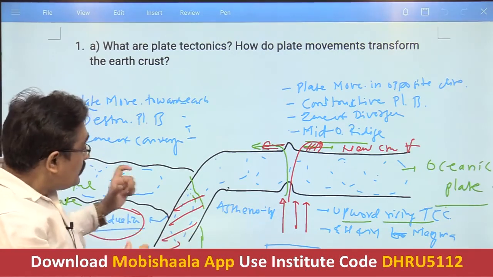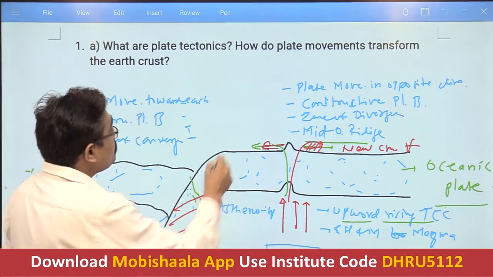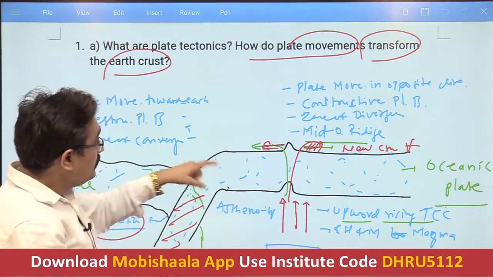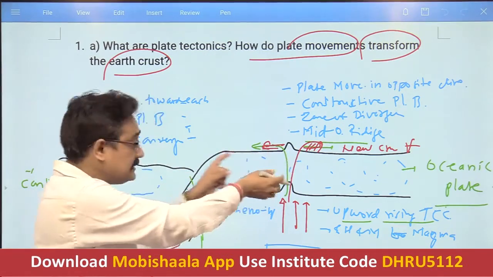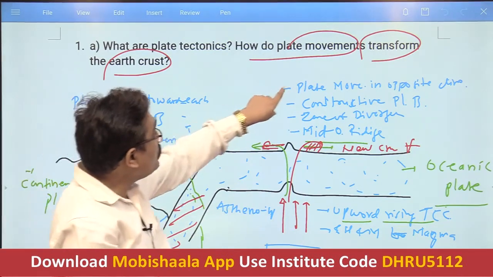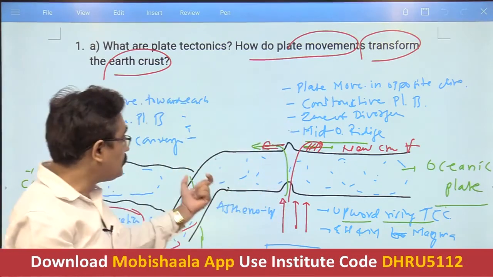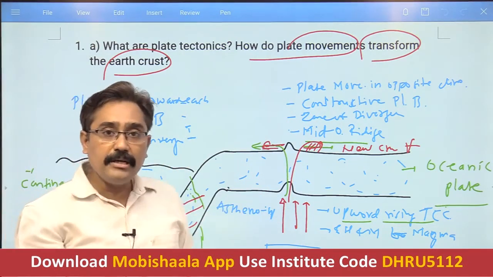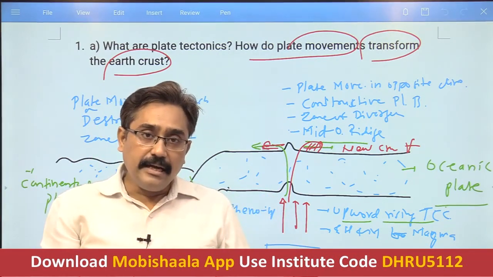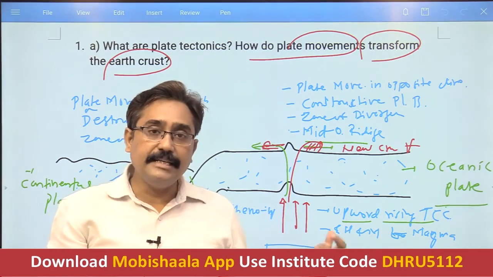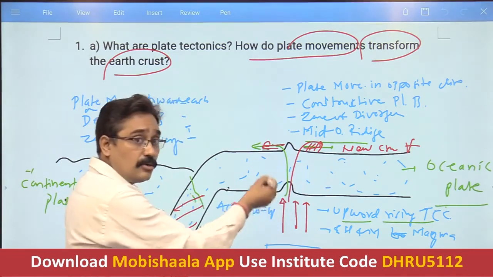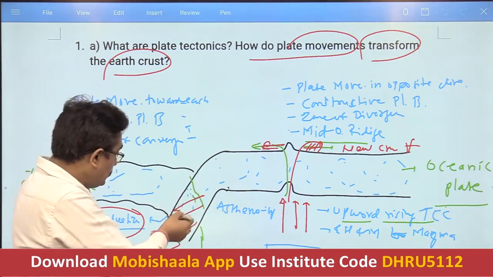So in this way you can explain that this plate movement shows the transformation of the earth's crust. New crust is forming along the mid oceanic ridge and old crust is decaying along the zone of subduction. In the concluding para you can write: on the basis of the evidences of paleomagnetism and the concept of sea floor spreading, it can be concluded that new crust is continuously being formed along the mid oceanic ridge, while the older crust is being lost along the zone of subduction.